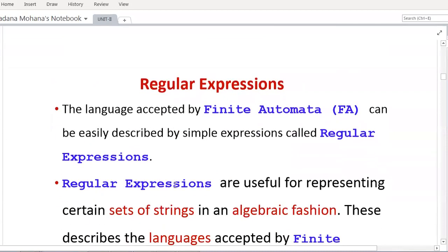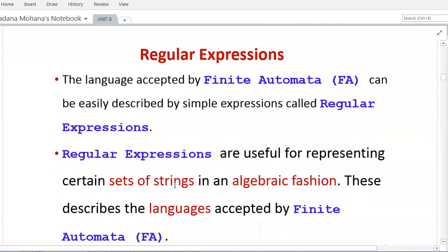Let us come to regular expressions. So the language accepted by a finite automata can be easily described by simple expressions called regular expressions. So regular expressions are useful for representing certain sets of strings in an algebraic fashion, nothing but mathematical notation.